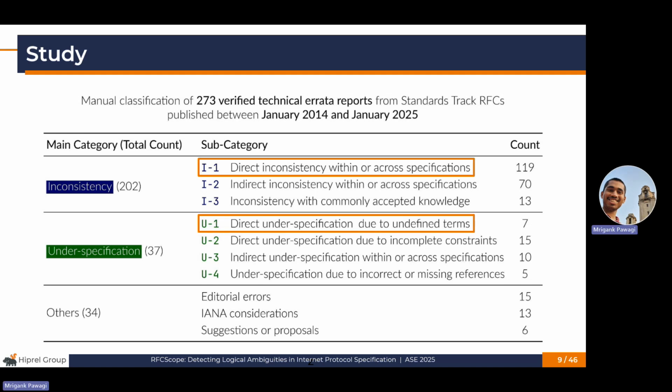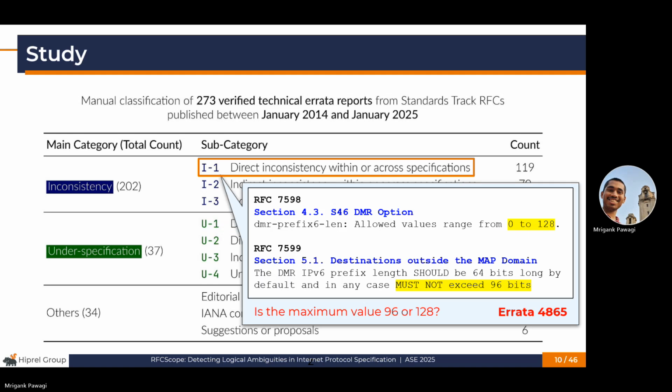like direct inconsistency between or across specifications and direct underspecification due to undefined terms. For instance, this erratum reports the direct inconsistency between two RFCs 7598 and 7599 over the maximum value of DMR IPv6 prefix.